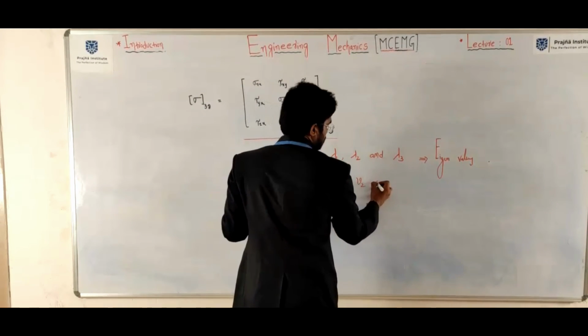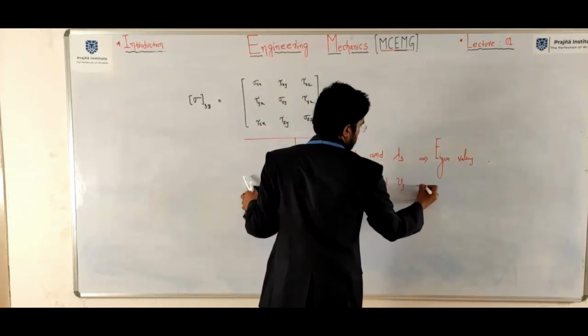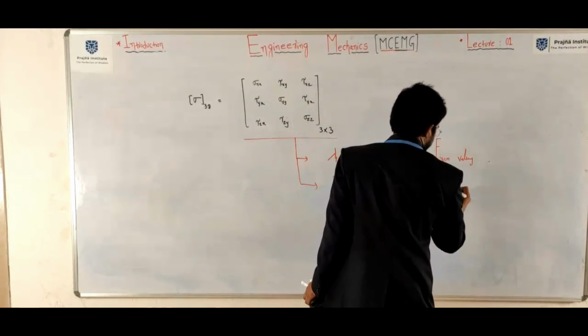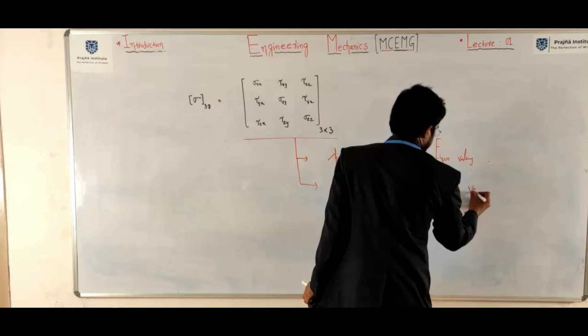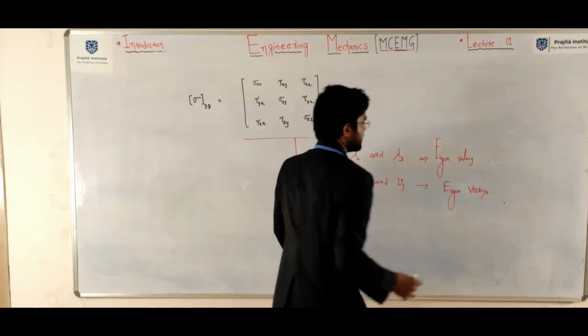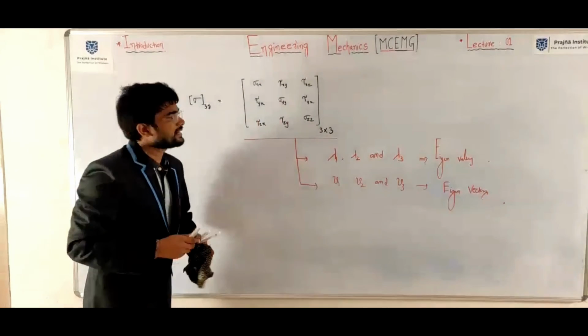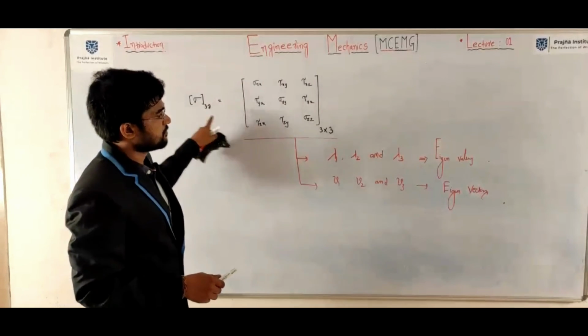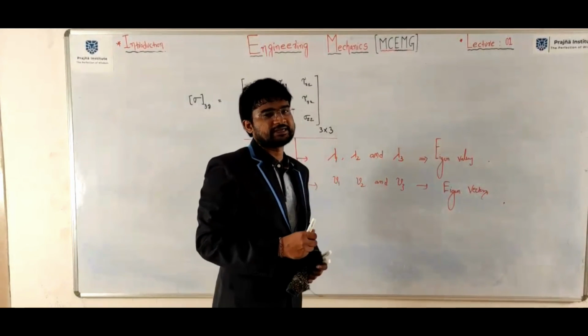Nu1, nu2 and nu3 are the eigenvectors. What is the physical significance of eigenvalues and eigenvectors?